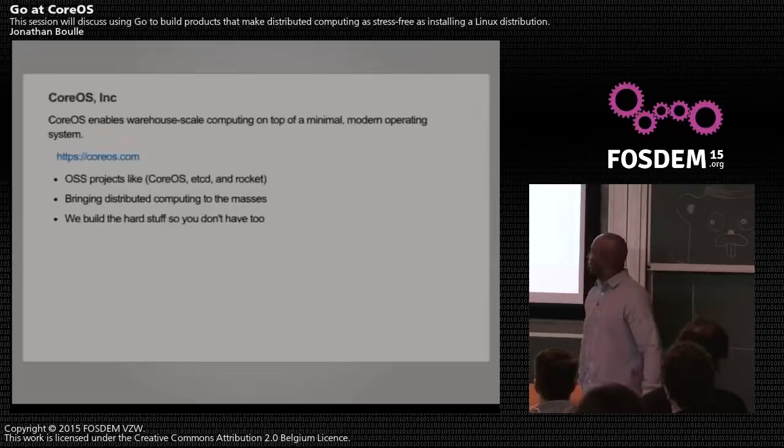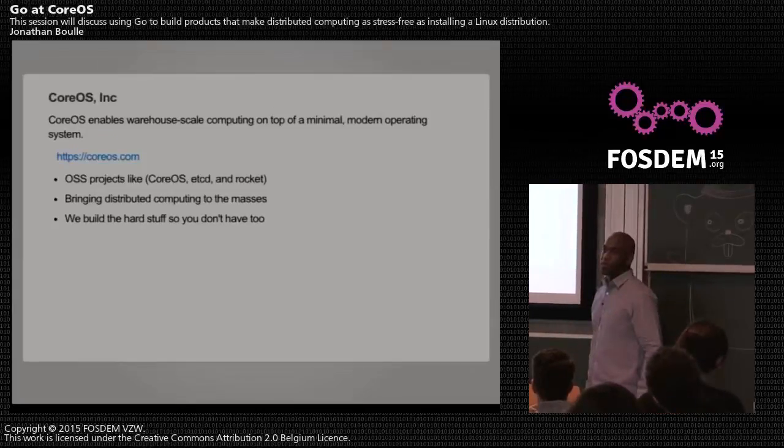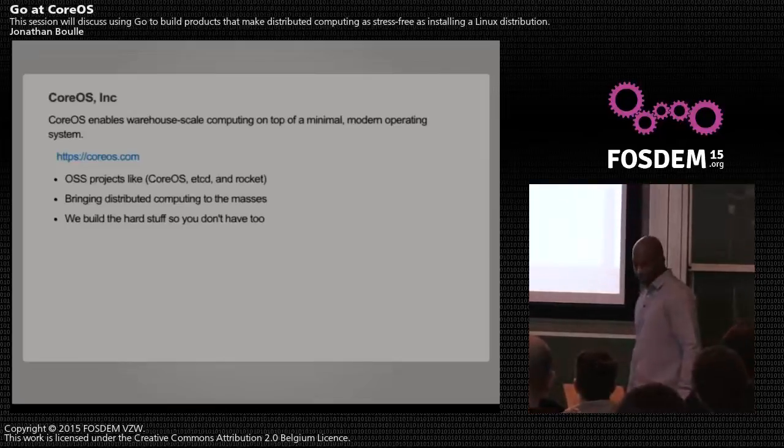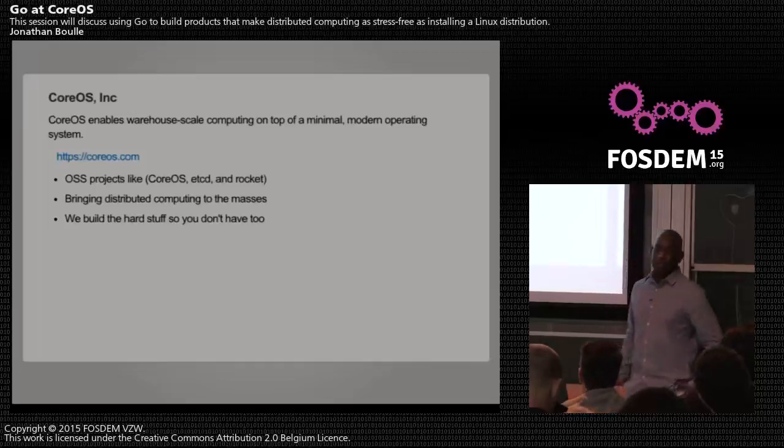So really quickly, who is CoreOS? CoreOS Inc. is the company that attempts to make money for our venture capitalists. We open source projects, and they're actually free and clear. Our main project is the operating system, CoreOS itself, which is a minimal Linux distribution aimed at containers. So there's no package manager. We have a couple other popular projects, etcd and Rocket. That's our newest project. Our goal is to bring distributed computing to the masses. Usually when I explain our company's role in the IT ecosystem, it's to provide Google-like infrastructure that you can download, right? So that's the goal.